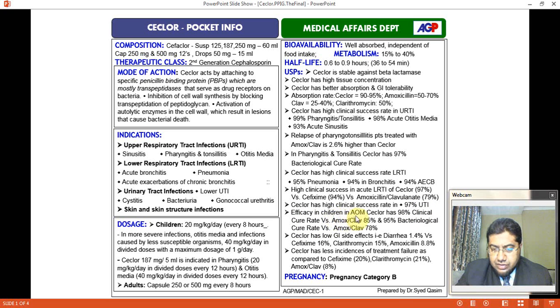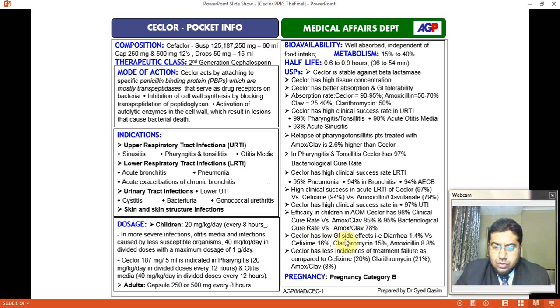Efficacy in children in acute otitis media: Ceclor has 98% clinical cure rate as compared to amoxicillin and clavulanate, which is 85%, and 95% bacteriological cure rate as compared to amoxiclav, which is 78%.